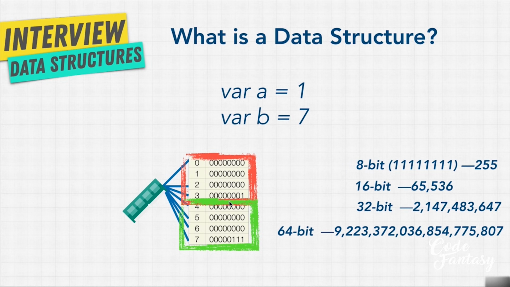Our goal is to minimize the operations that we need to do for the CPU to get the information, and for the CPU to write information. And that is why data structures are so powerful. We're thinking about the low level. And I don't know about you, but when I learned about this, it was really, really exciting, because we have a way now to think about how data structures actually affect the process of our computers, and how we can use what we know about computers now to write great code.